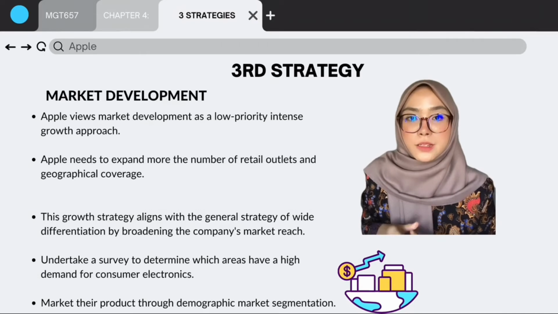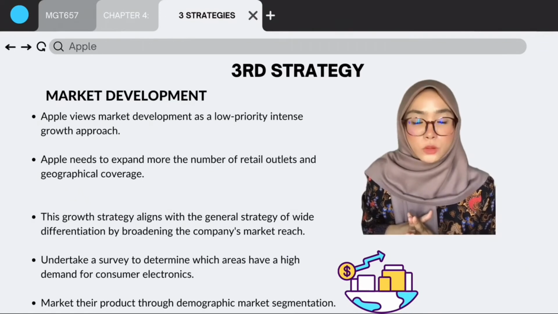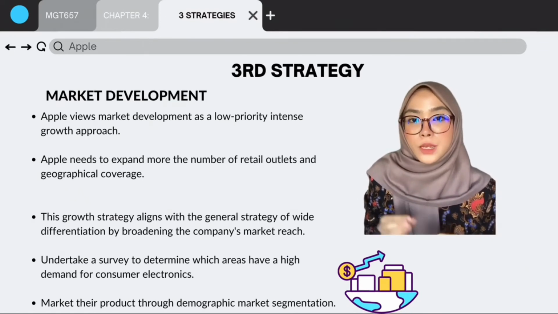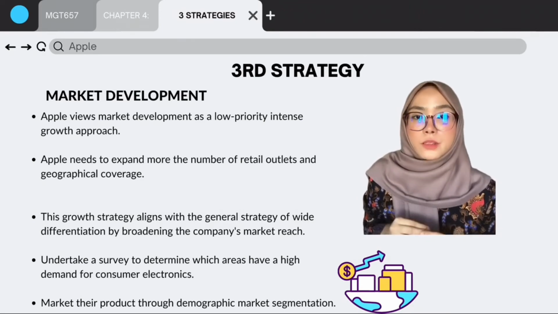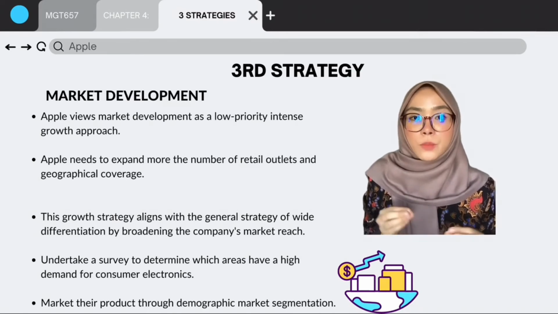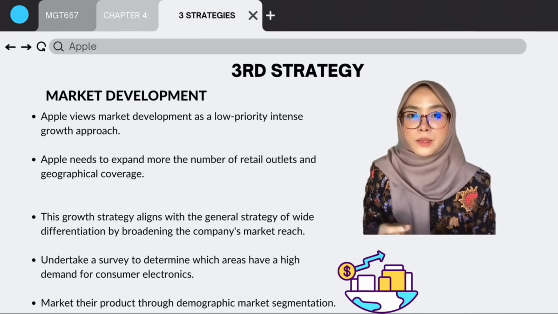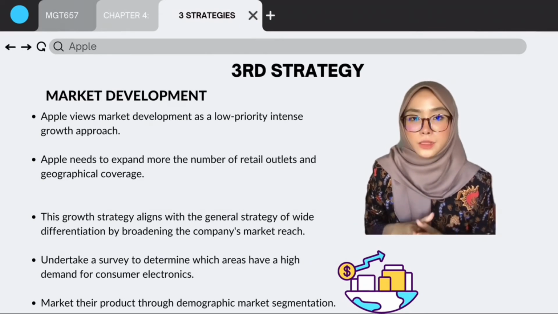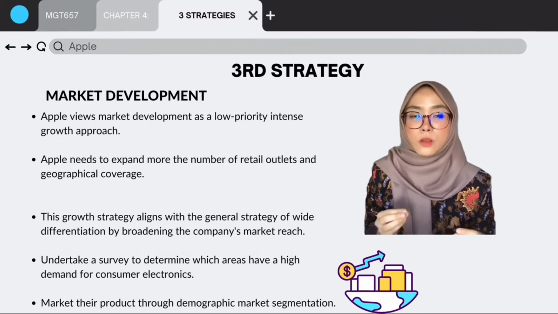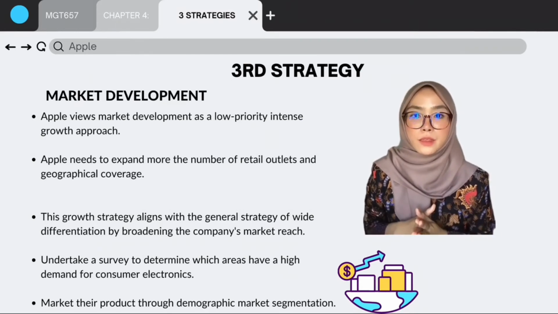Next, Apple should undertake a survey to determine which areas have a high demand for consumer electronics related to them, as well as know how their rivals perform in those areas. If there is a lack of attention to electronic demand in that area, Apple can use this chance to increase their market there so their product can reach the consumer. And last, Apple needs to market their product through demographic market segmentation, which can comprise designing goods based on the age, lifestyle, and employment of its target consumer. The products of Apple are subsequently dispersed to various places and categorized depending on family size and age.